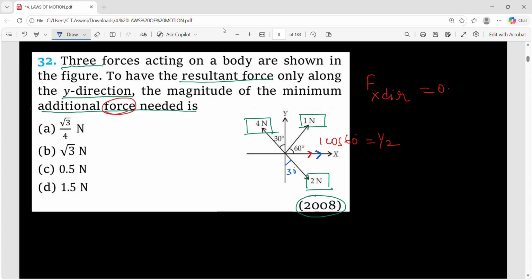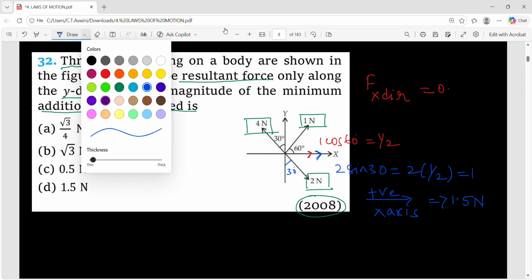So what is the x component for 2 newtons? This is the perpendicular component, right? So vector sine theta. So sine 30 is 1 by 2. So I'll get 1. So along the positive x-axis, what is the total force? Half plus 1. This is 1.5 newtons, right?